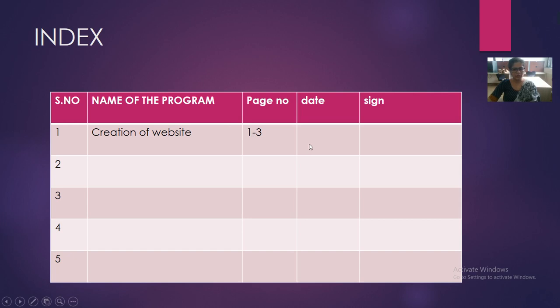In the date column, you have to skip that part. I will give you dates later on, and then you fill that date column. In the signature column, I will sign.